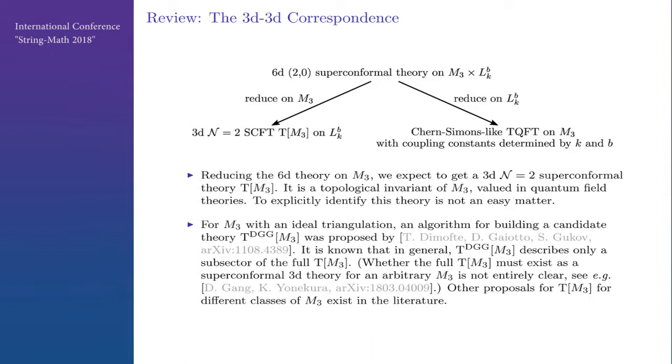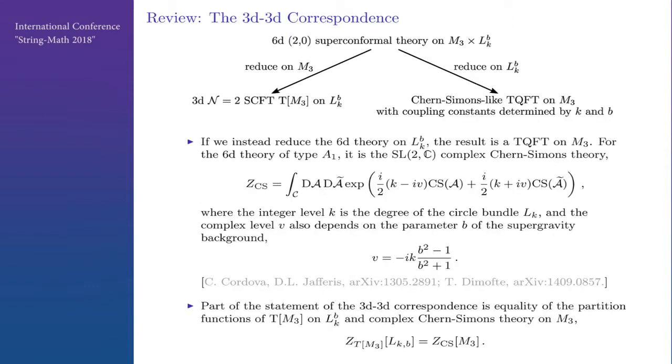For M3 which admits an ideal triangulation, there is an algorithm for building a candidate theory, T_DGG[M3], proposed by Dimofte, Gaiotto, and Gukov. It is known that in general, this T_DGG[M3] describes only a subsector of the full theory, and we are not entirely sure that the full T[M3] even exists as a superconformal theory in 3 dimensions. But there are examples where the full T[M3] was proposed in the literature. Anyway, we will focus on the other side of the 3D correspondence, which is when we reduce on the lens space.